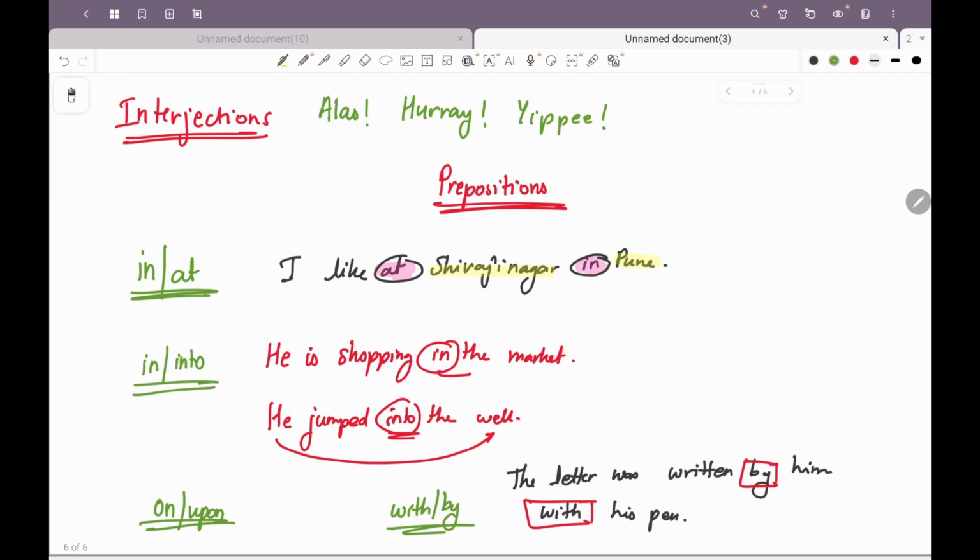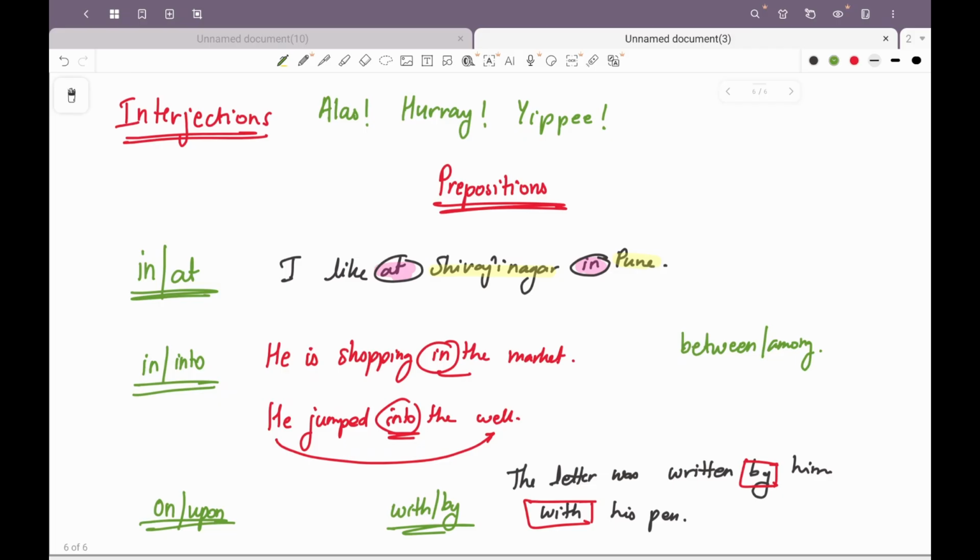Another important preposition would be between and among. Between and among can be confusing sometimes. Between is used when we are referring to two things or persons. Among is used when we are talking about more than two things. Right? For example, between the two of you, who is stronger? The sweets are to be distributed among 10 friends. So if it's distributed between two people, we will say that sweets are to be distributed between the two of you. And if it's between 3 or more than 3, then we will use among.